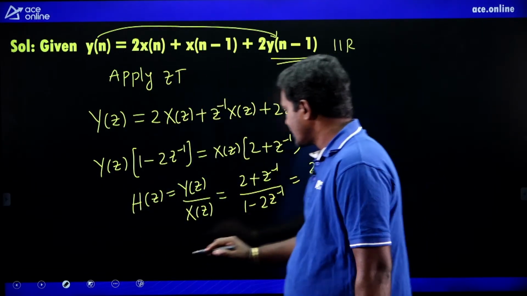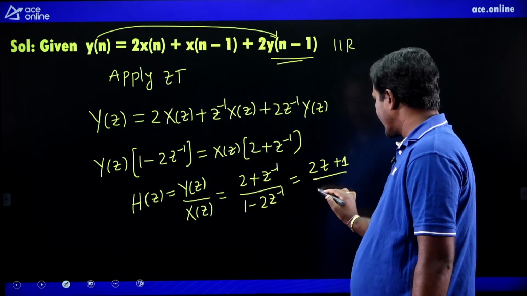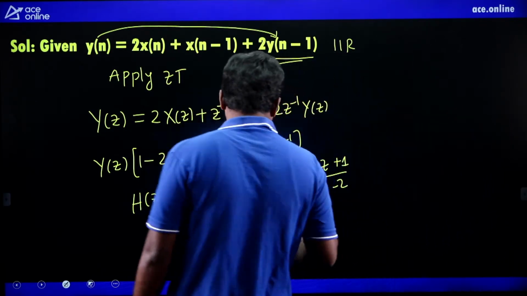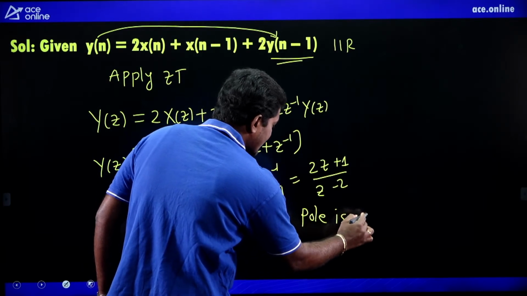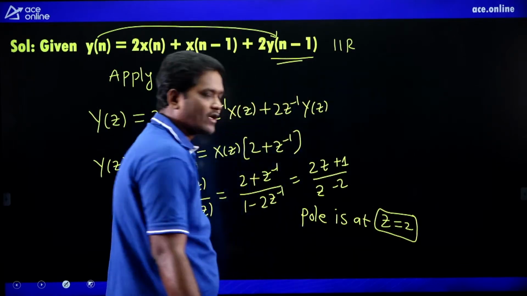See here, it is 2z plus 1 divided by z minus 2. Tell me, what is the pole of this function? The pole is at z equals 2. Yes or not? The pole is at z equals 2.